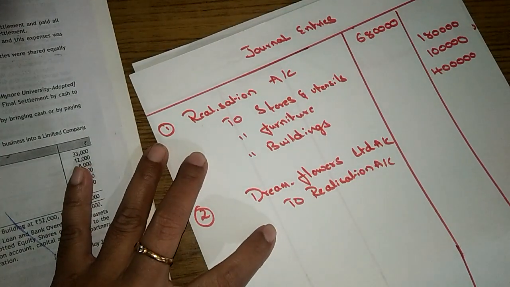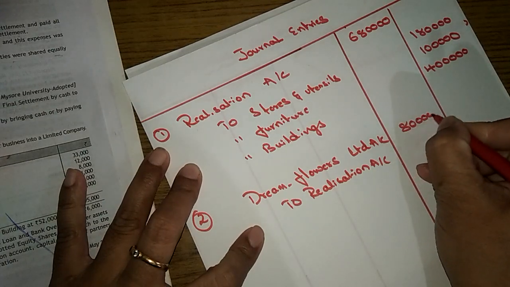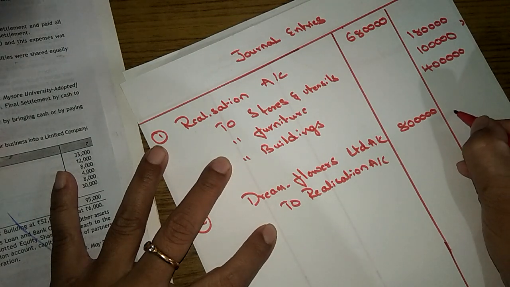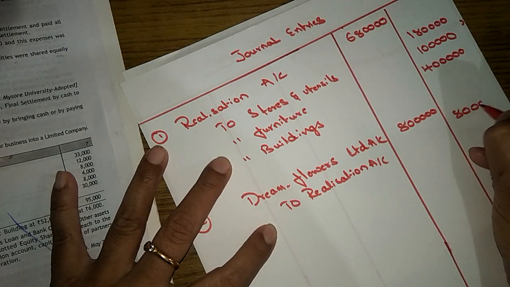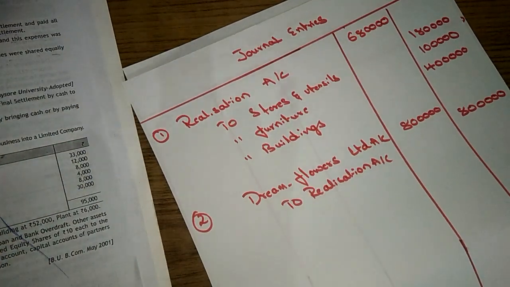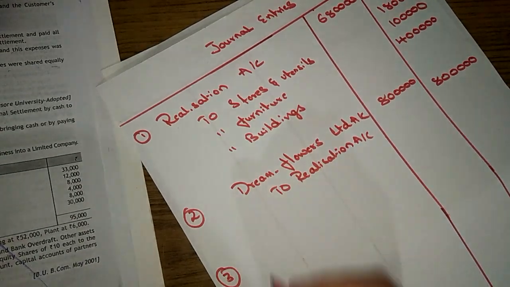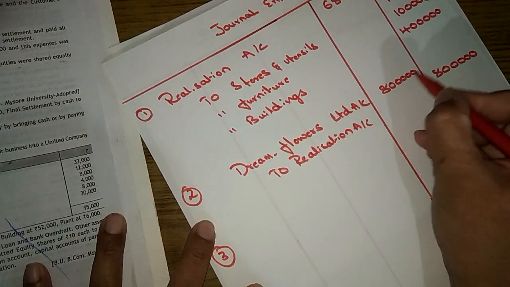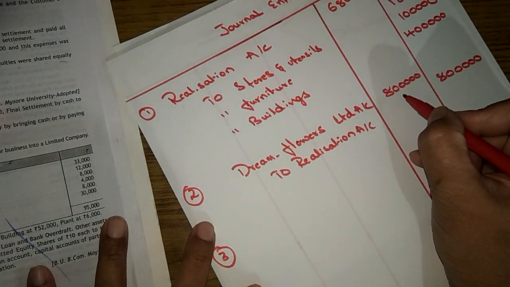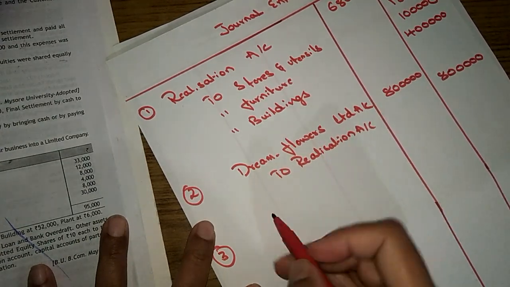How much amount is due from them? It's 8 lakh. 8 lakh purchase consideration is paid by Dream Flowers Limited to the partnership firm. And the third entry, the discharge entry: this 8 lakh has to be discharged in shares and in debentures by Dream Flower Limited.